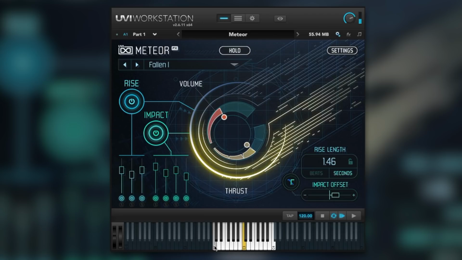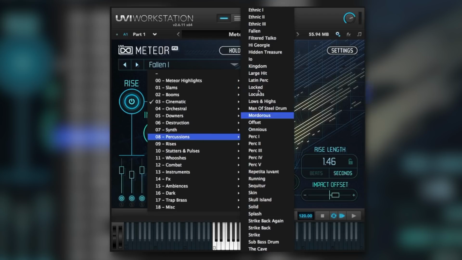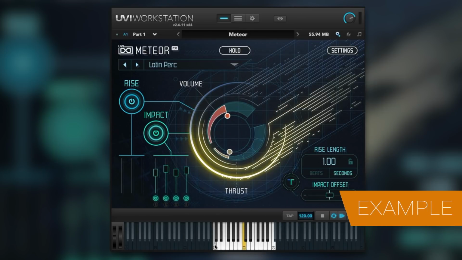Whole sample plays. Let's play through some of these presets to give you an idea of how extreme this thing is.